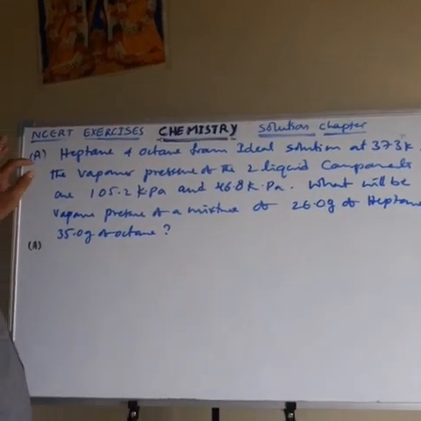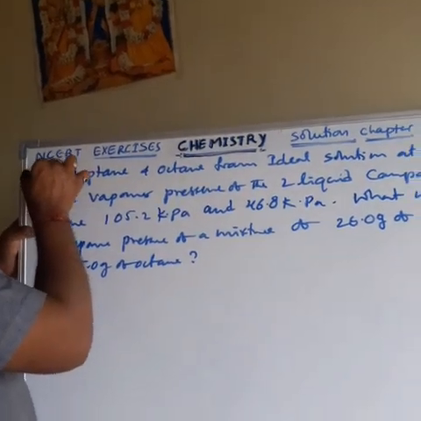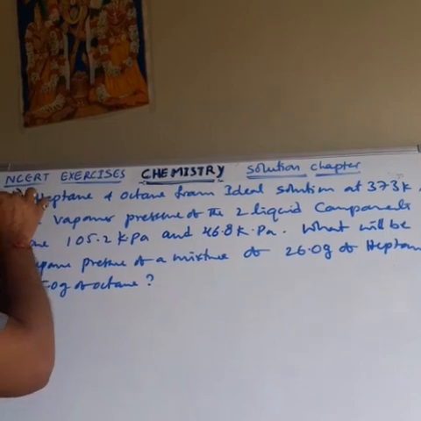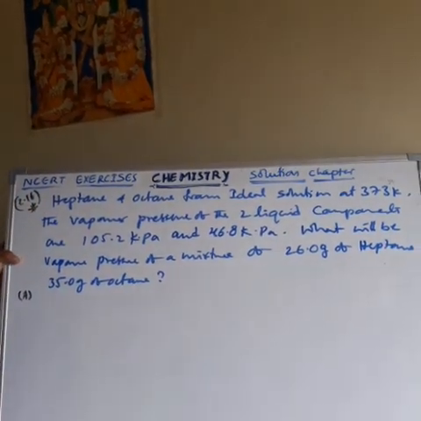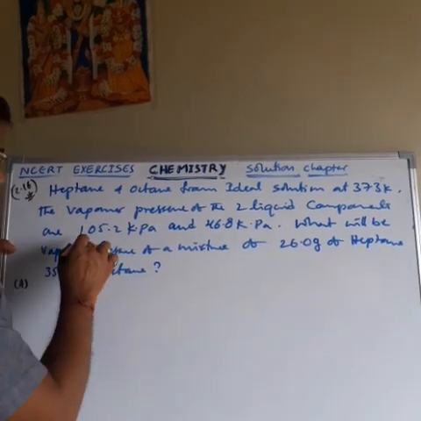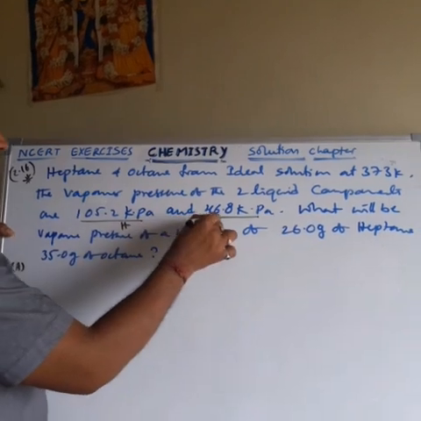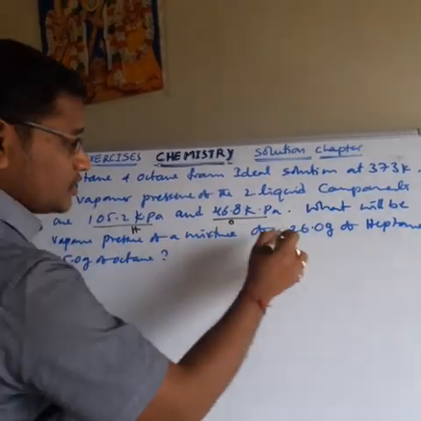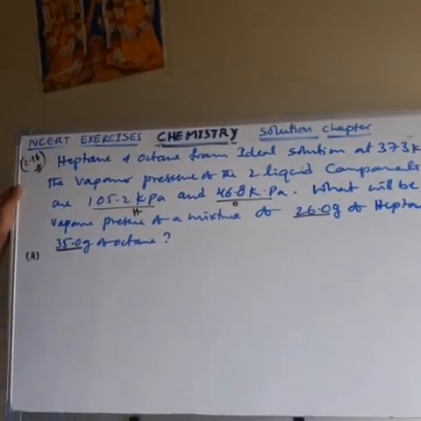Then let us see question number 2.16. Heptane and octane. This is also a very important question. Heptane and octane form an ideal solution at 373 Kelvin. The vapor pressures of the two liquids are given here: this is heptane, this is octane. What will be the vapor pressure of the mixture of 26 grams of heptane and 35 grams of octane?